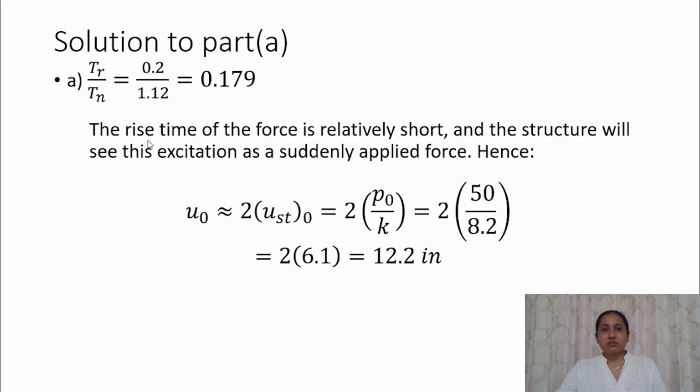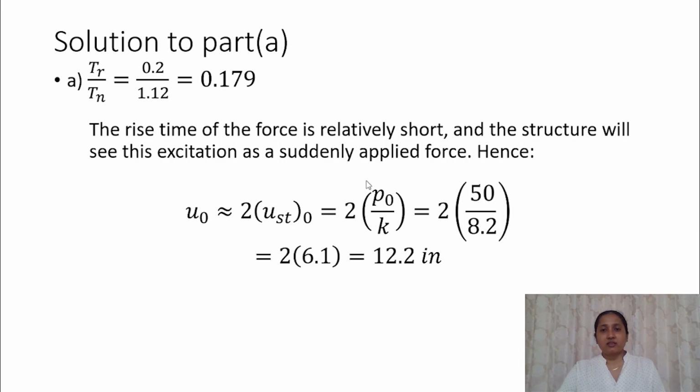Since the rise time of the force is relatively short, the structure will see this excitation as a suddenly applied force. So we learned earlier that when a suddenly applied step force is acting on a system, the maximum amplitude is approximately equal to twice that of the static displacement.